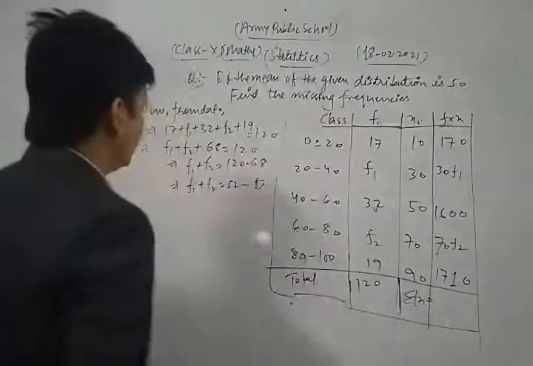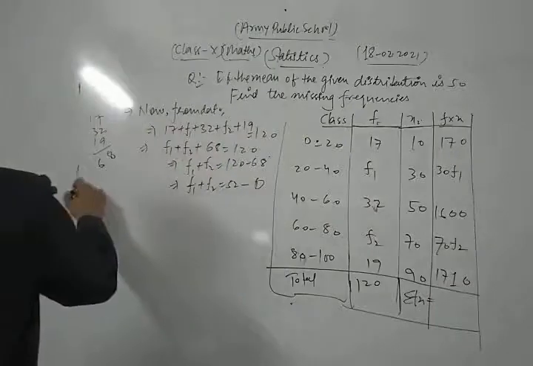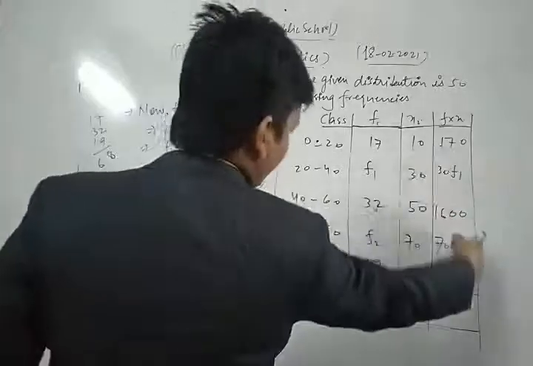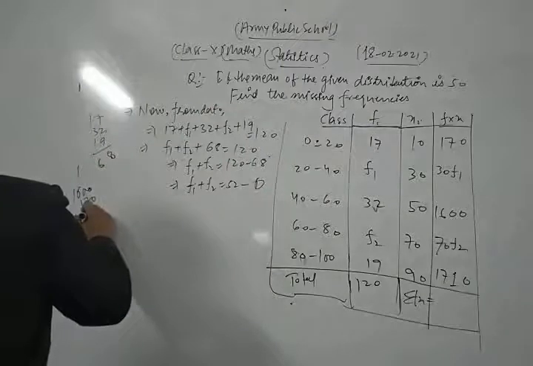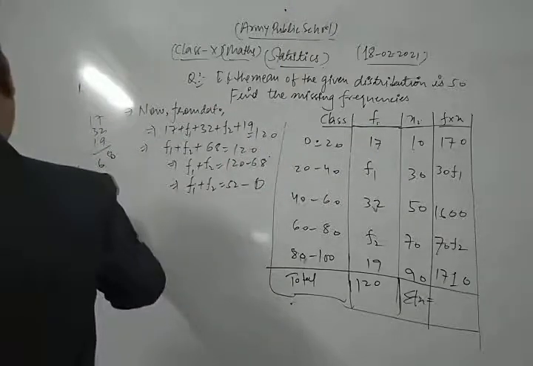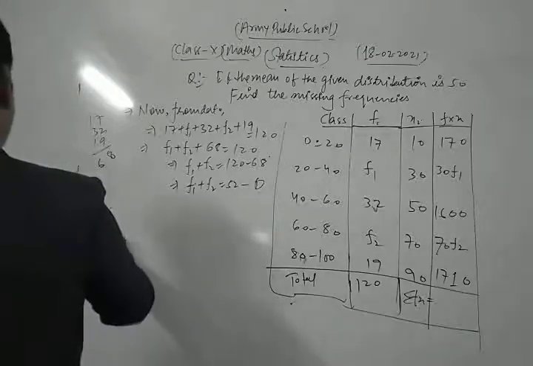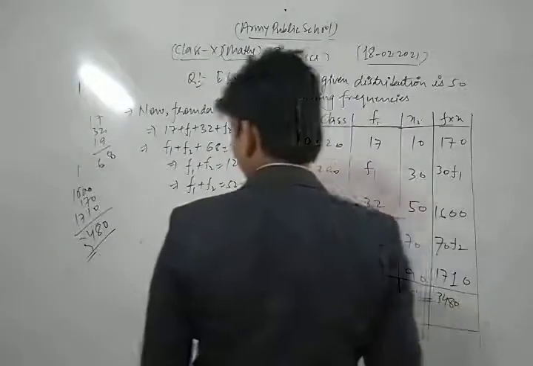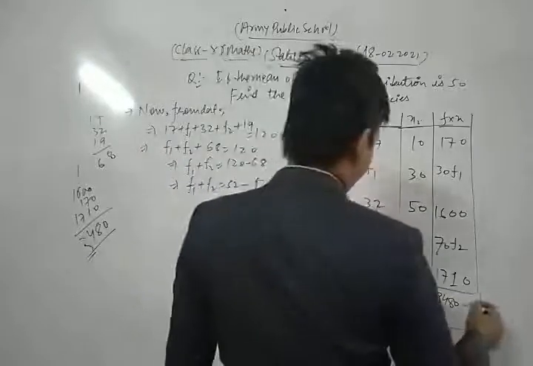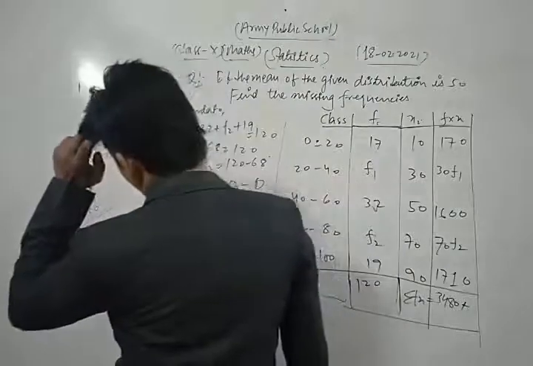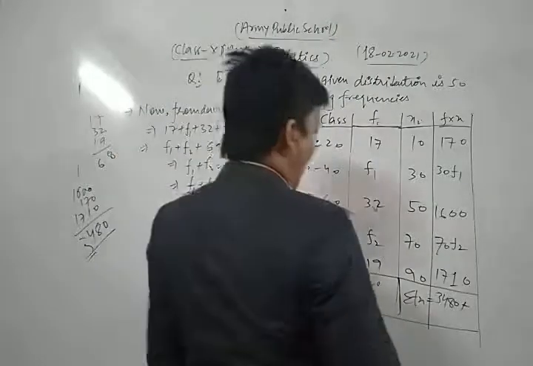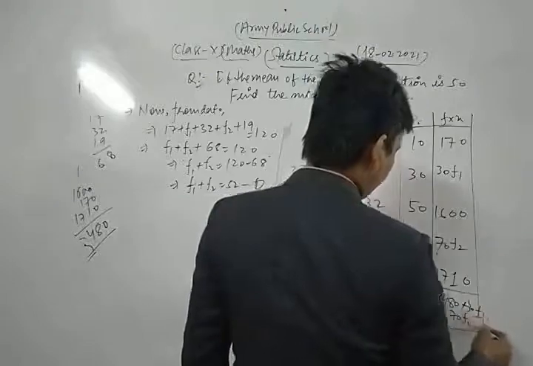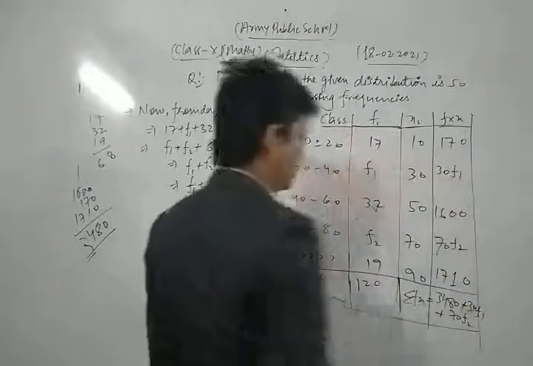First of all, we add all the constant terms: 1600, 170, 1710, and so on, which gives 3480, plus 30 f1 plus 70 f2.